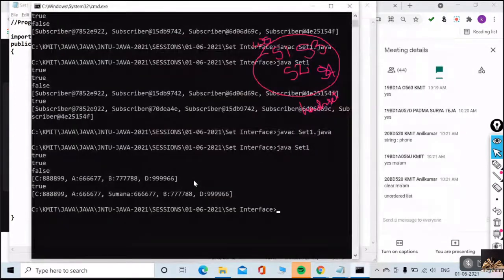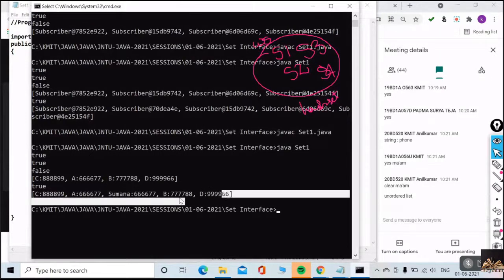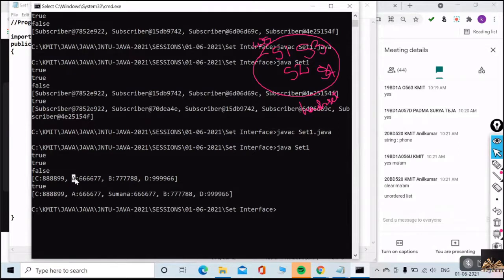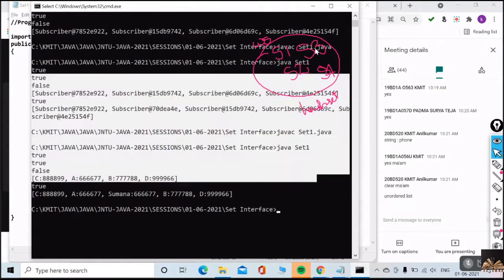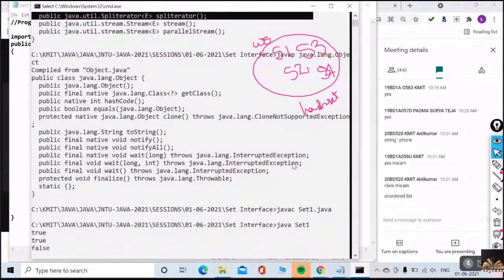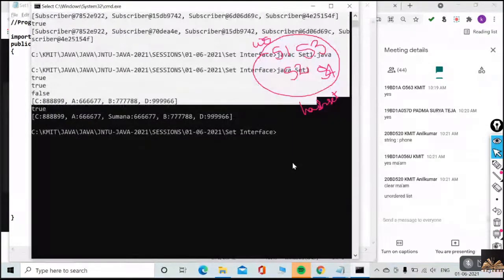Guys, did everybody understand this output? Did everyone understand this output? Yes or no? How they are unordered? How the toString method is overridden? How, if I want to change the name of one particular object, is that happening? Yes, it is happening because the references are added to the hash set. The references are added to the hash set. Hope you understand how it is storing. How it is storing means, as it is a hash set,